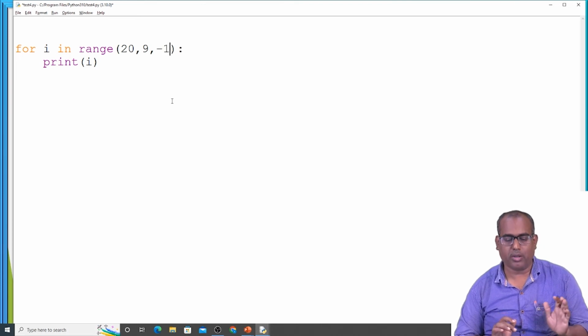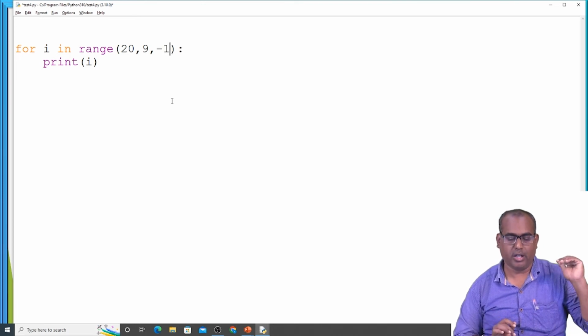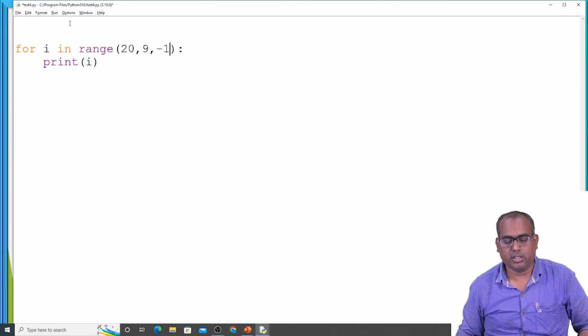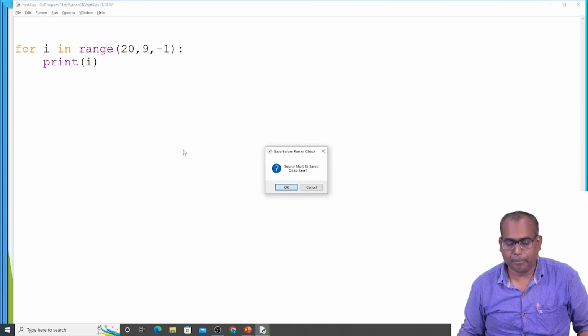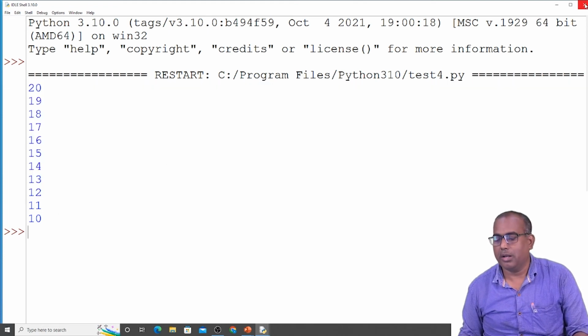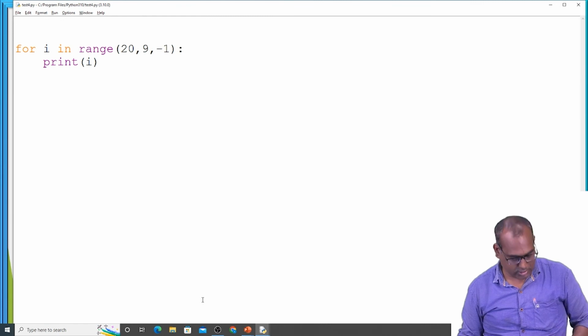It has to print 20, 19, 18, and it should stop at 10, which means I have to give the end point 9 and the step value is minus 1. You can see it is starting at 20 and in decrement order. I have mentioned the step as minus 1, so it decrements in each step.